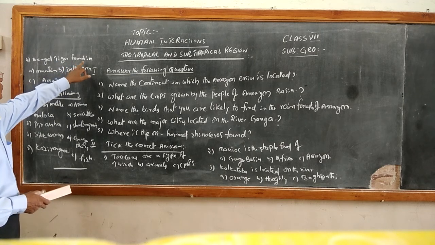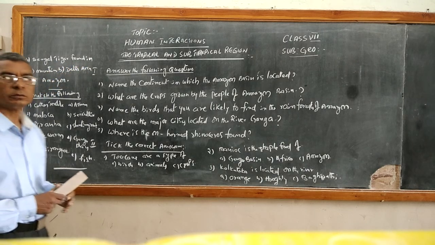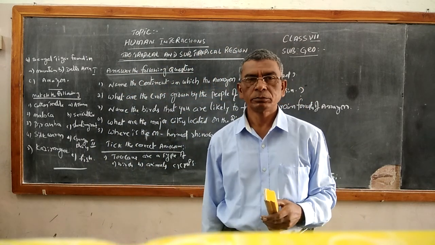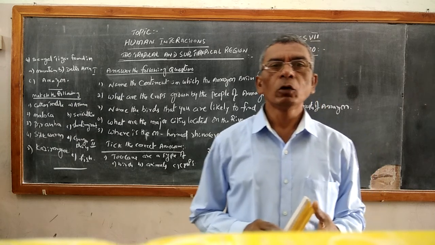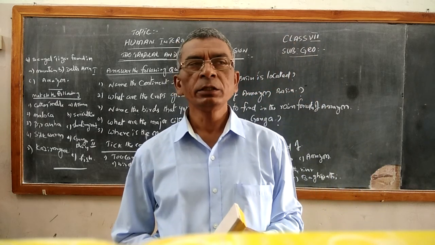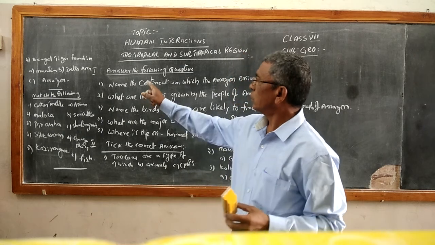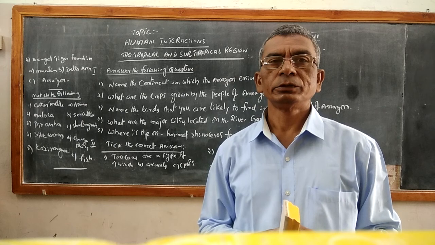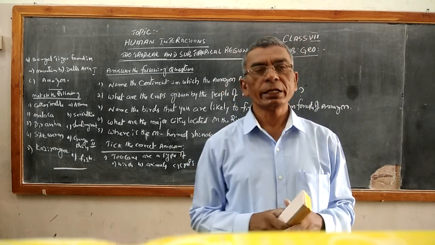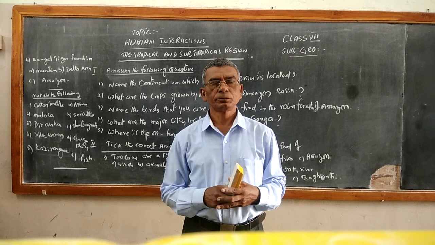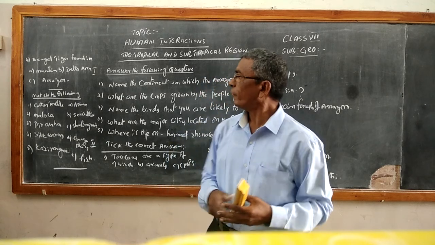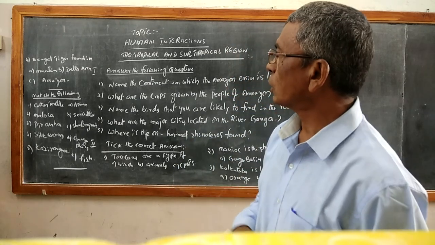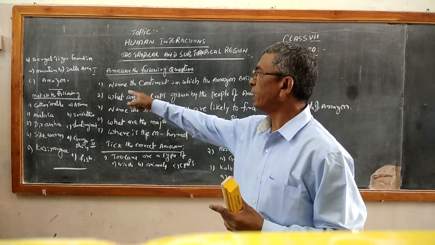Come to the next one. Bengal tiger is found in mountains, delta regions, or Amazon basin. Bengal tigers are found in delta regions, not mountains.